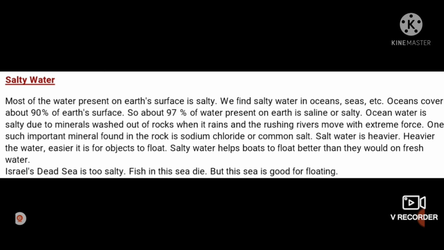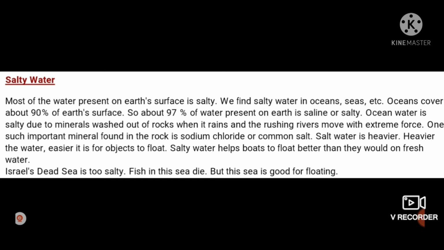One such important mineral found in the rock is sodium chloride or common salt, the salt which we eat, which we put in our food. Salt water is heavier. The heavier the water, the easier it is for objects to float. Salt water helps boats to float better than they would on fresh water.